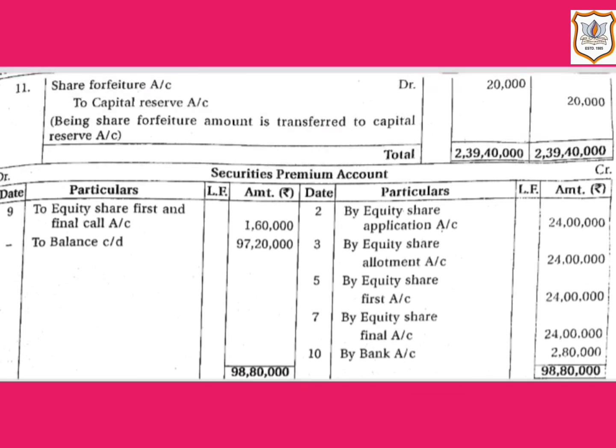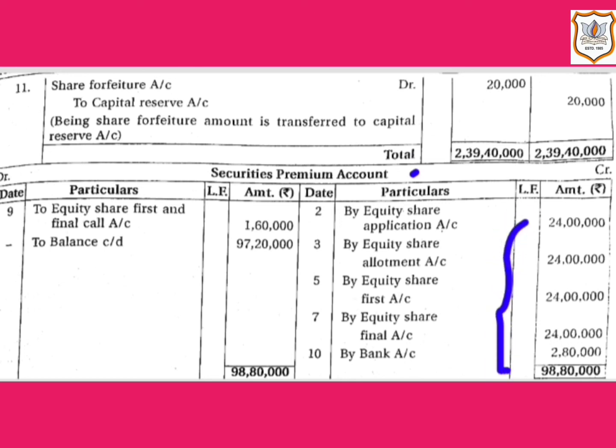Now here in this question we are also asked to prepare a security premium account. So here it is, security premium account. Here, as you can see in the journal entries, in journal entry number 2, 3, 5, 7 and 10, security premium account is credited. So in security premium account also we will record it on credit side.